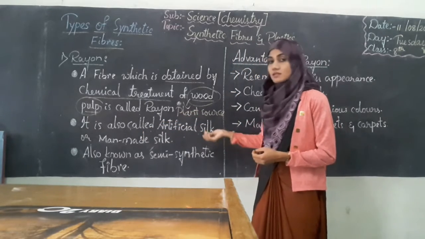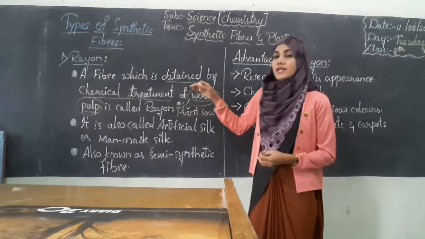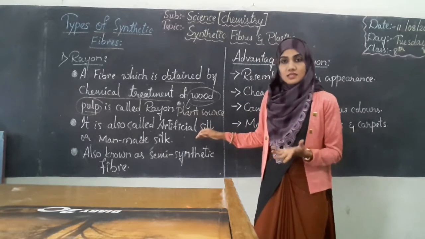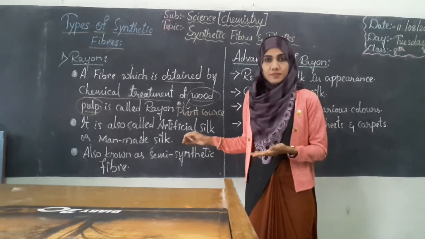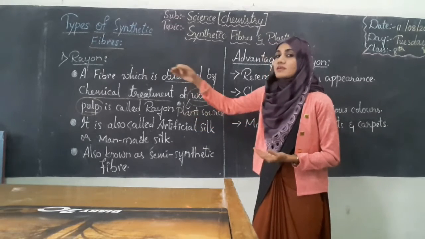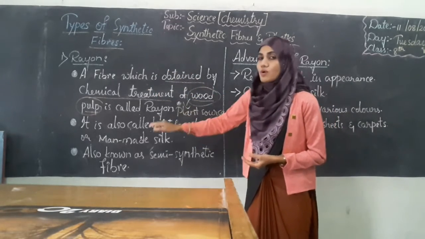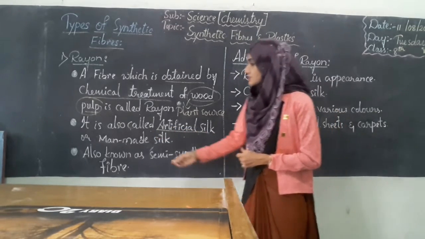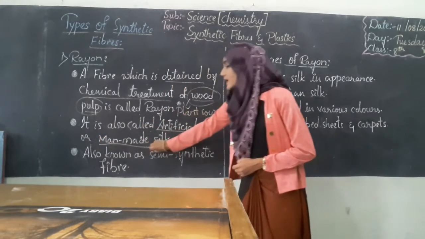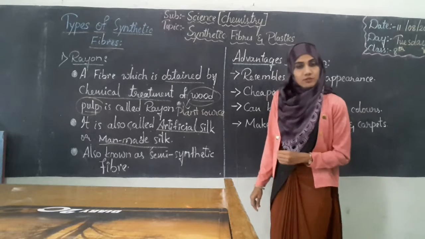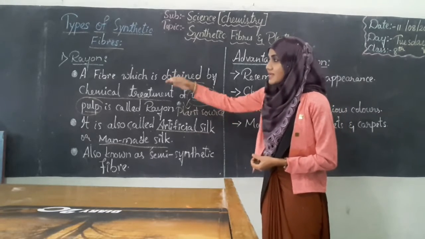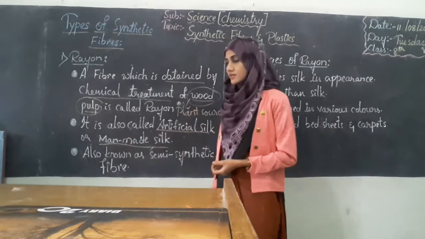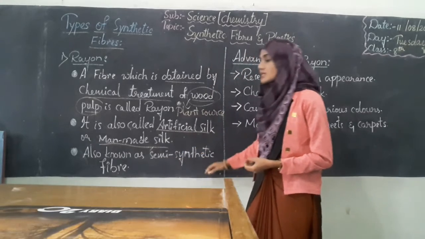Now why is it called silk? Rayon possesses properties which are similar to silk. Silk, we generally say resham, right? Its properties resemble silk, hence it is also called artificial silk. Rayon is also called man-made silk. Natural silk is produced by cocoons, but rayon is produced by man, hence it is called man-made silk. And it is also known as semi-synthetic fiber.